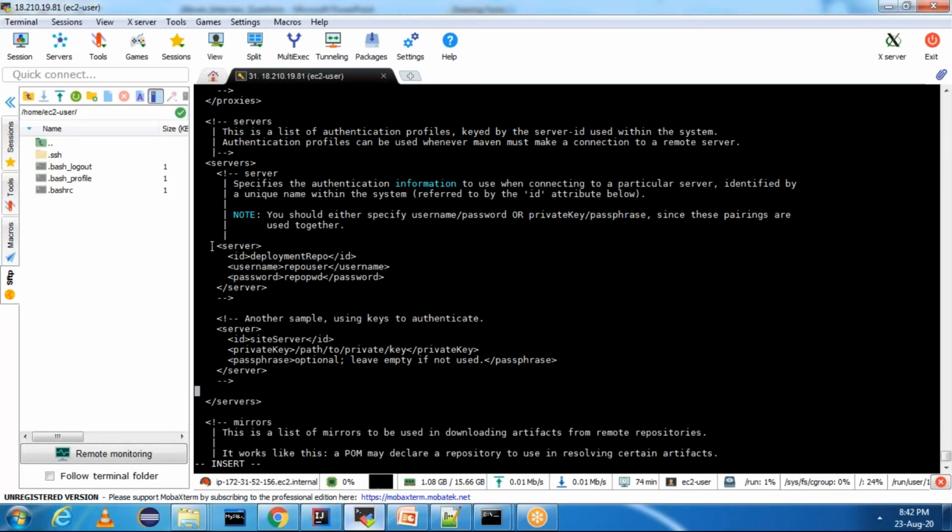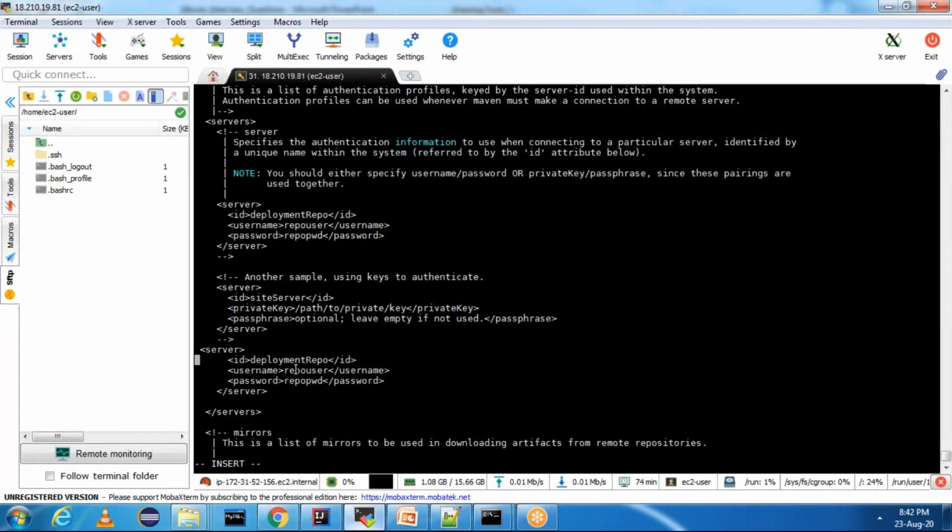just add this tag. Our server ID should match with the distribution management ID. There I kept Nexus. Here also you should keep Nexus. This is Nexus, and the username is admin. I kept the username as admin. Password is admin123. Just save this.